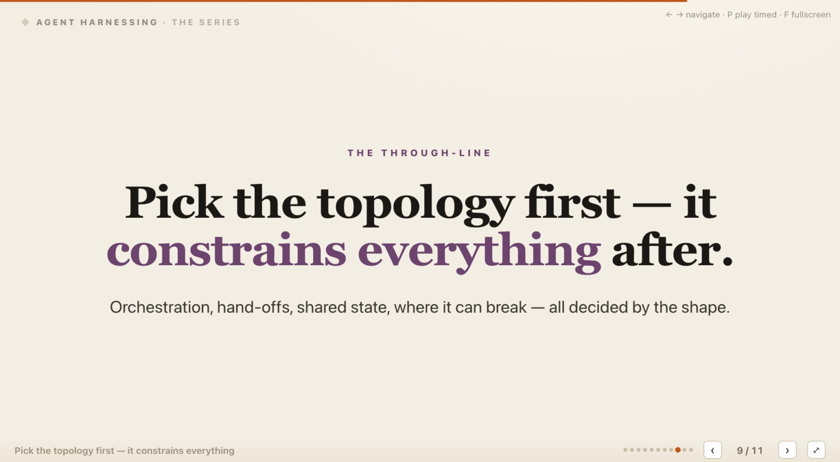Pick the topology first, because the shape constrains every coordination decision that follows. It determines how orchestration works, what each handoff must contain, which state is shared, and where decisions are logged. The same shape also determines where the system can bottleneck and how far one failure can travel. These are not details to add after building the agents. They are consequences of the wiring, and the harness must make them explicit.